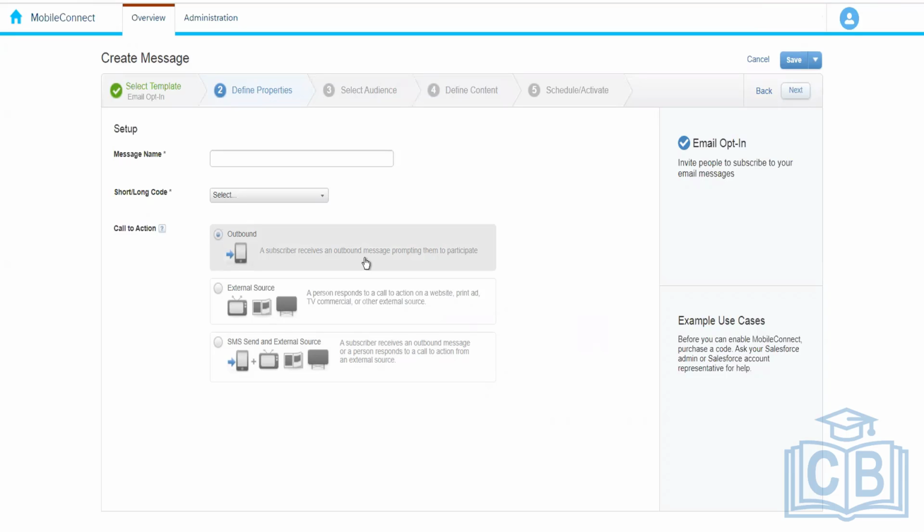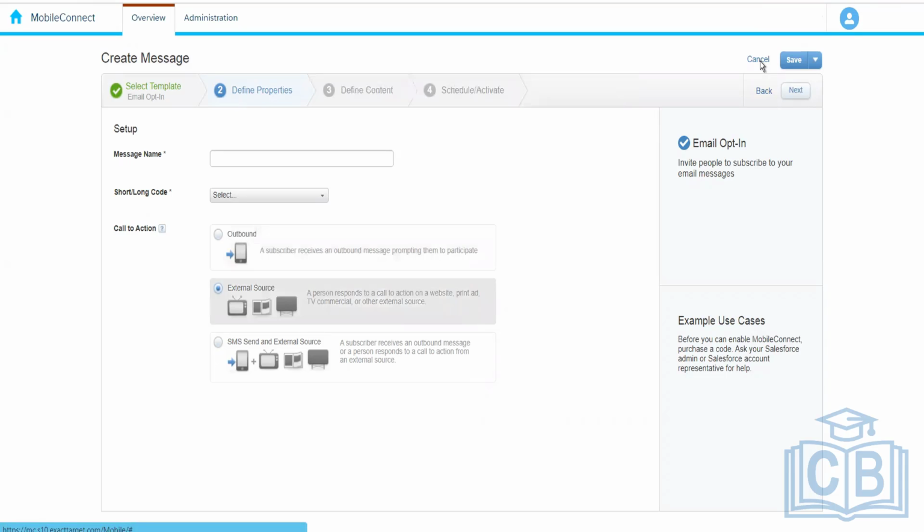It is just outbound communication where we are inviting them, saying that we see you have subscribed to the mobile communication, and we have some more offers which are only available in the emails. If you don't want to miss out, please subscribe to the email communication, something like that. And in the external source option, when we receive the SMS, we give them a response. And in the third option, the first two options are both applicable.